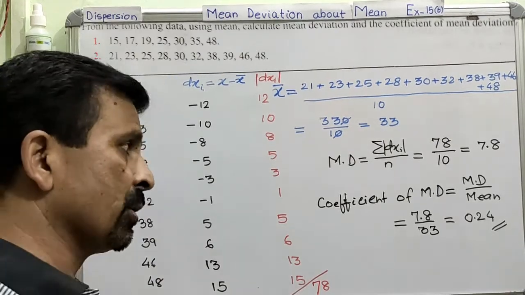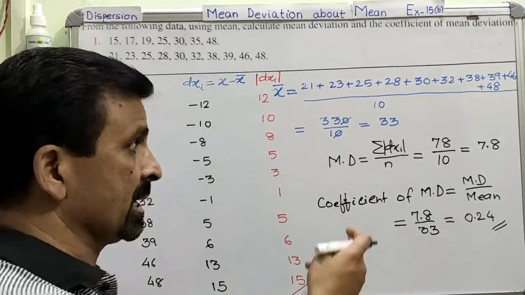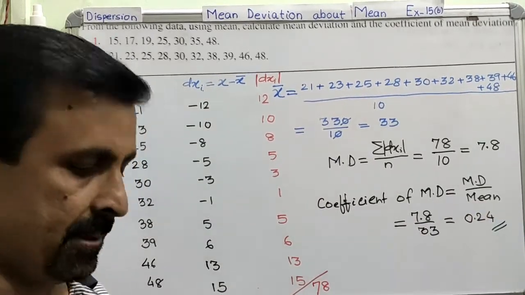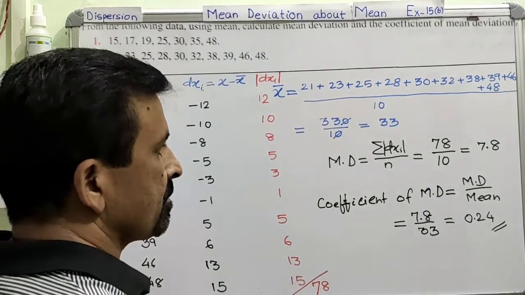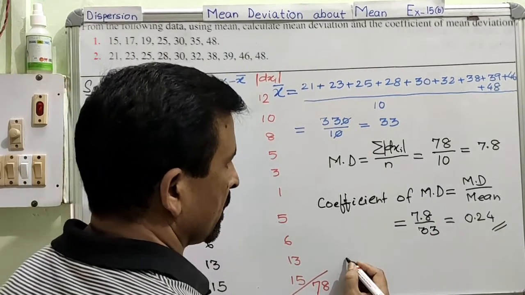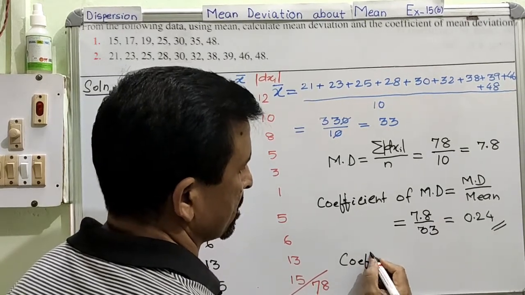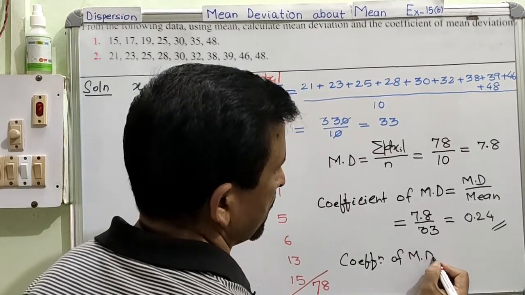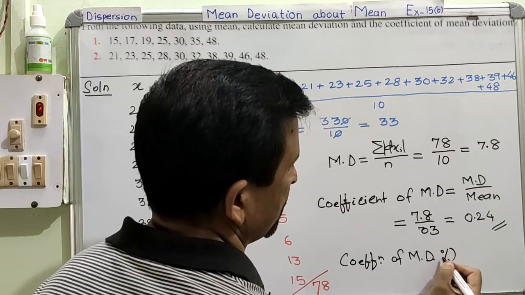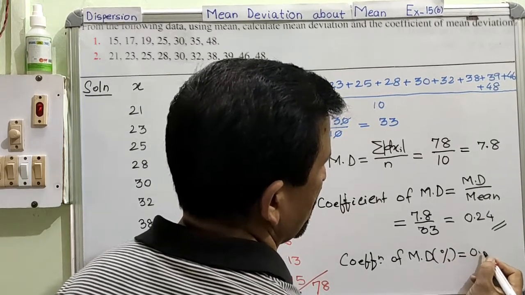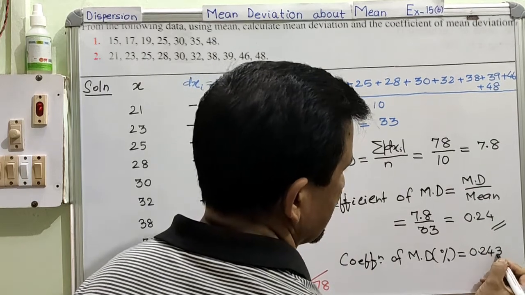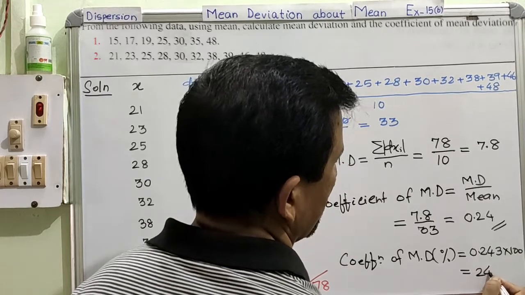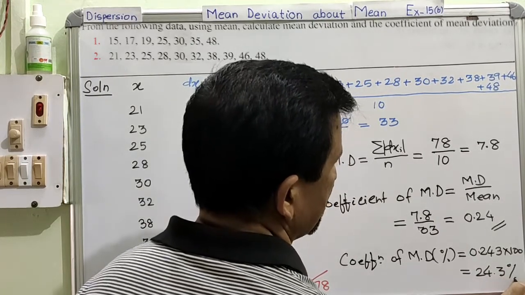Now, suppose one more thing. If they ask us to calculate this coefficient of mean deviation in percentage, then we will simply multiply it by 100, right? Then it will get converted into percentage. So let us write that also. Coefficient of mean deviation in percentage is equal to 0.243, and let us multiply it by 100, and therefore your answer is 24.3, and this is in percentage.